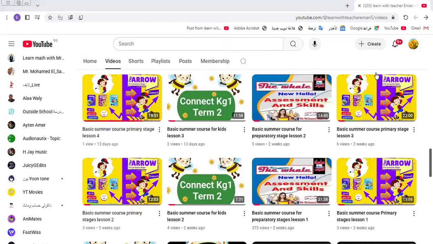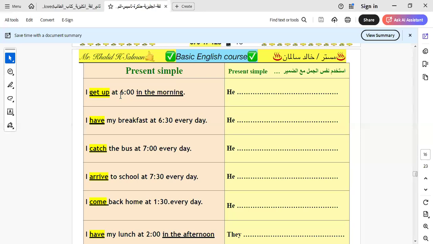Let's go to our lesson today. Last class, we stopped here in this part of our summer course, which is present simple, and how we use present simple. Here we use it with I, and here we change this to the singular pronoun. Here we have the pronoun he. What does he take? It will be here gets.